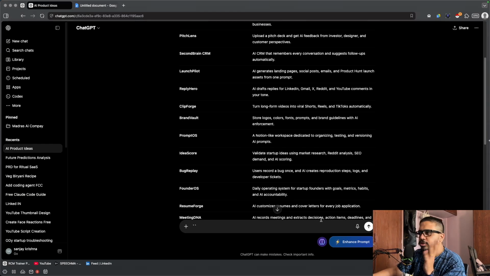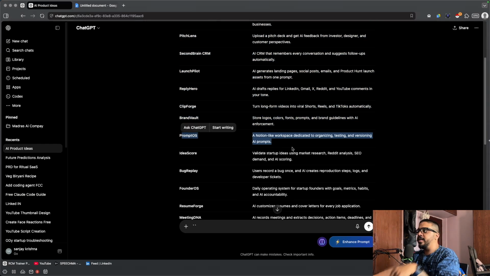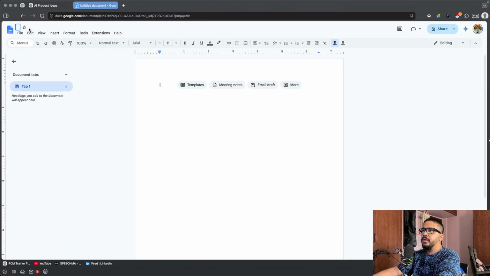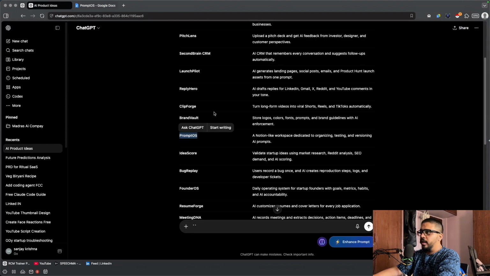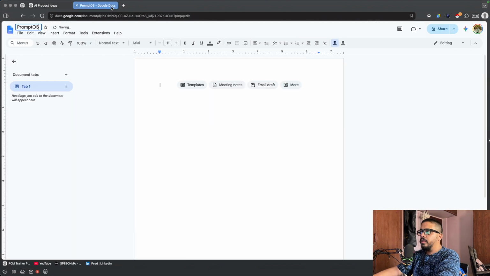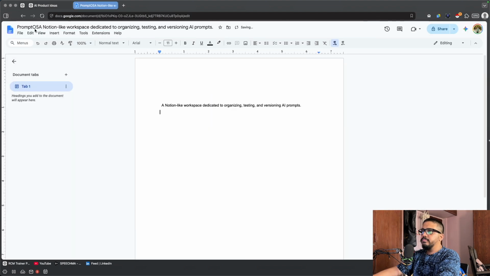And I've chosen this one, especially this one: Prompt OS, a Notion-like workspace dedicated to organizing, testing and versioning AI prompts. All these Instagram influencers or YouTube gurus give us tons and tons of AI prompts, and we're overwhelmed about where to save them. I'm just taking this and naming my document Prompt OS, the Notion-like workspace.